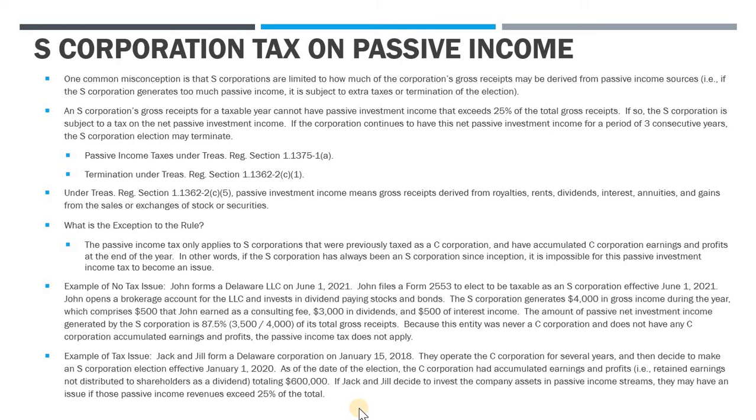Now they can go forward having passive income streams without jeopardizing the S election and without having to pay the passive income tax at the entity level. So yeah, that covers it. I hope that was helpful. Again, if you come across this passive income tax issue for S corps, it really only applies to entities that were previously C corps and have the E&P. If you form an entity and then on day one you make that S corp election, you were never taxed as a C corp, this is not a problem for you, right? You do not need to worry about this kind of tax.